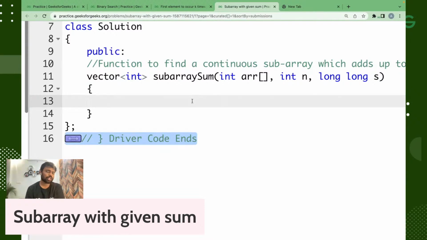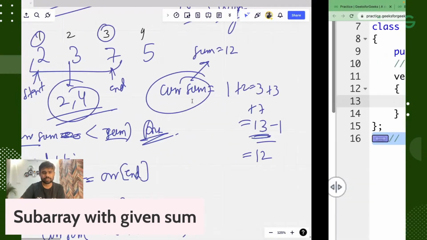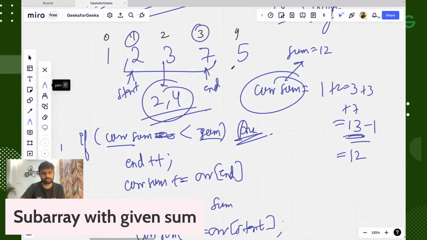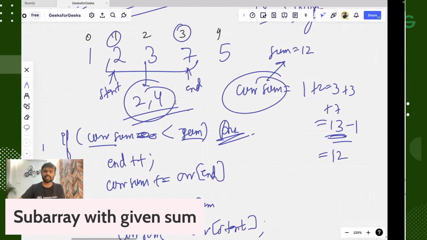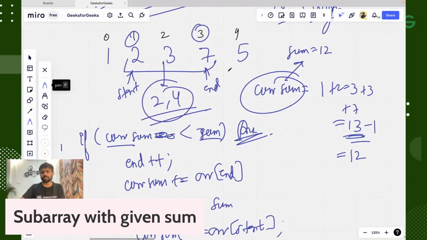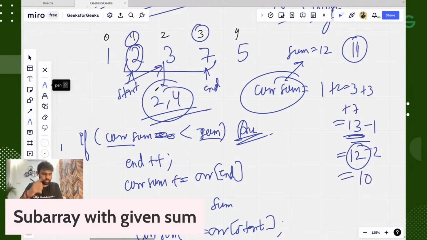If 2 is not included, we will continue to the next case. Let's say that our sum is 11. In this case, 12 will also be greater, so this will also not be taken. The sum will be subtracted to 10 and start will move on to the next position.